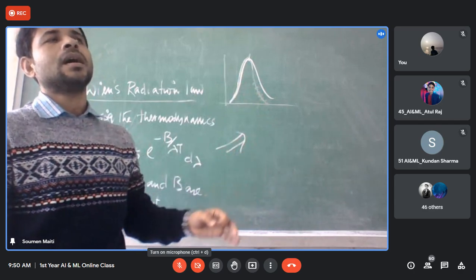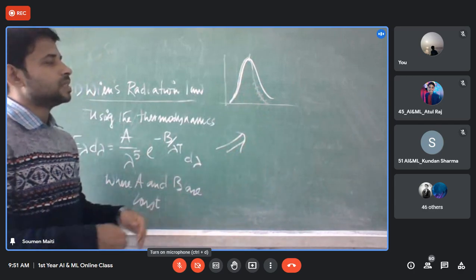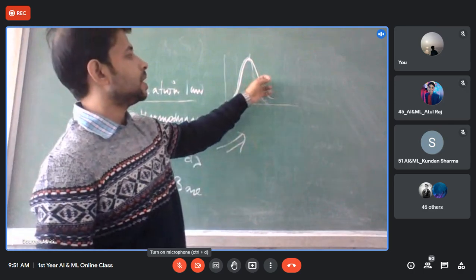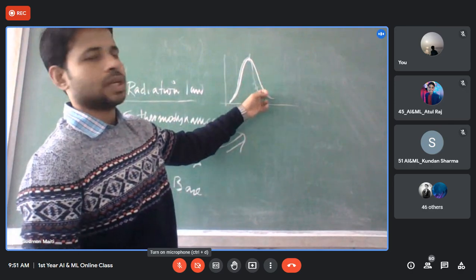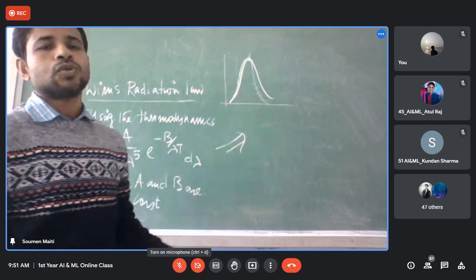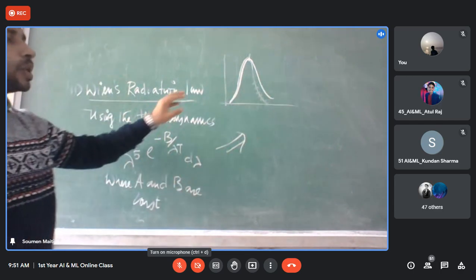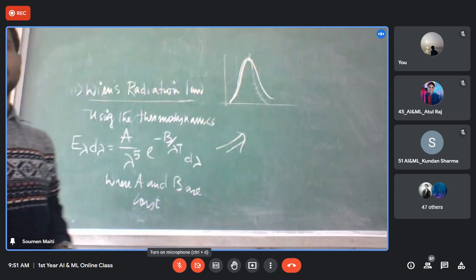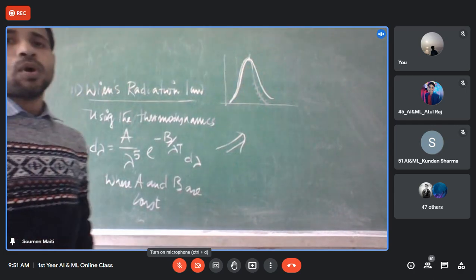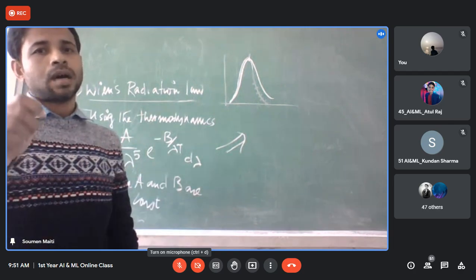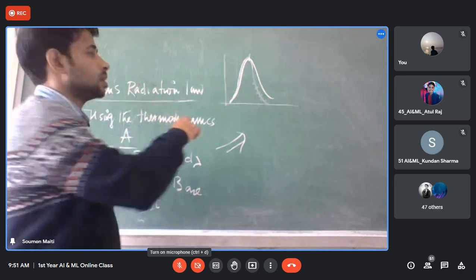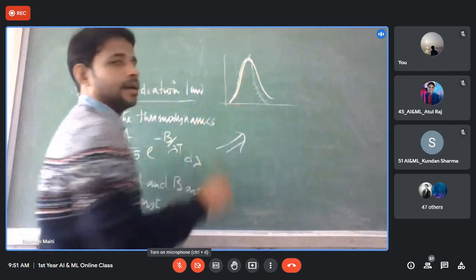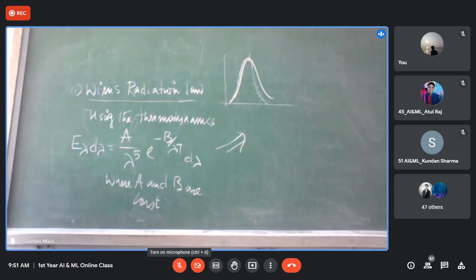It basically gives an under value: if this is the experimental value, then it gives rise to this value. So with this law we can get up to this point, that is the lower wavelength region. Now there is no law which can explain the upper part entirely. So scientists tried again.